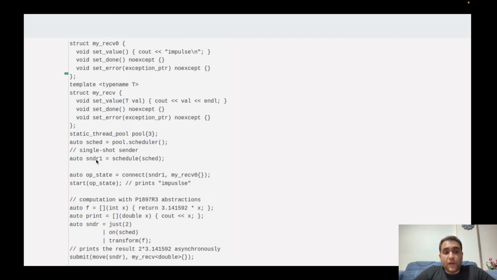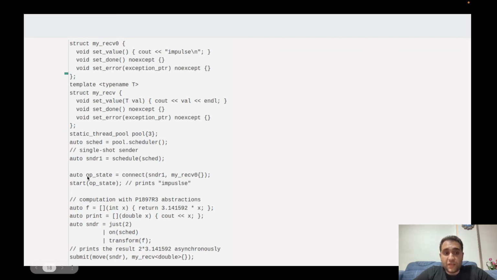And as I said earlier, we need to connect a sender to a receiver. We can do it through the connect function. We pass a sender and an object from a receiver, my receive 0. And the connection returned an operation state.